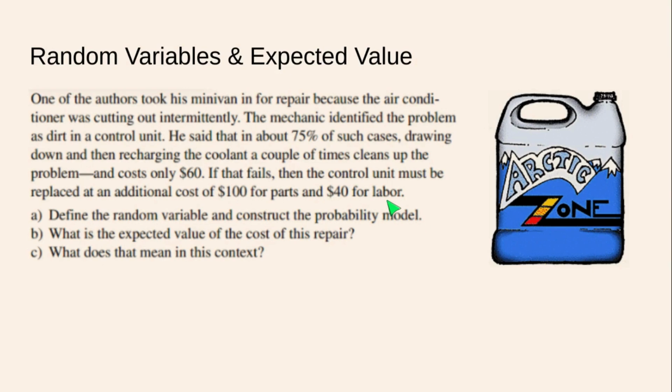So there are 3 parts to this. We want to define the random variable and construct a probability model for this situation. And then, what is the expected value of the cost for this repair, and what does that mean in this context? Okay, so let's consider what the possibilities are. Well, 75% of the time you draw down and recharge the coolant a couple of times, and that deals with the problem. That's only $60. Otherwise, the other possibility is that you have $60 for trying the way that didn't work, plus $100 for parts and $40 for labor.